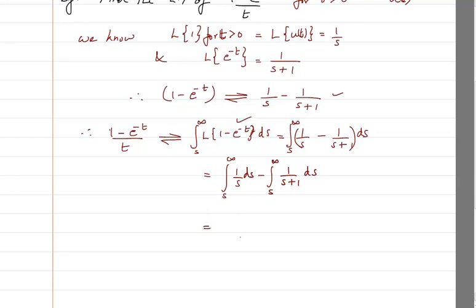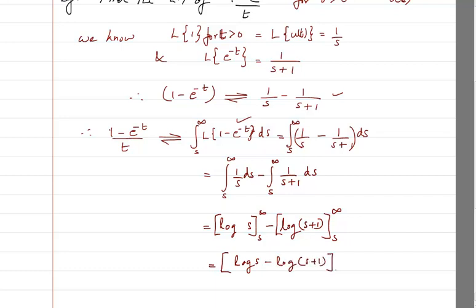If I am going to take the integration of this, it is going to be log of s from s to infinity minus log of s plus 1 from s to infinity, which both of them are same. I will write them as log of s minus log of s plus 1, from s to infinity.